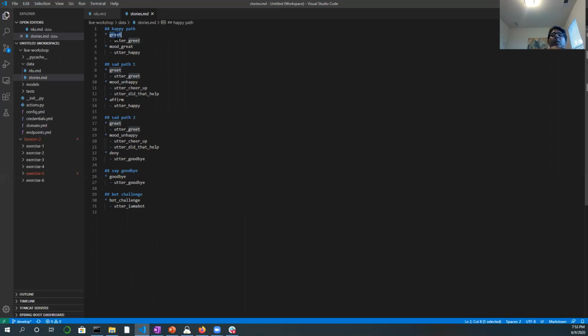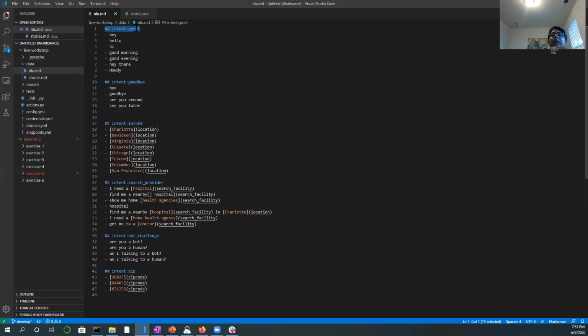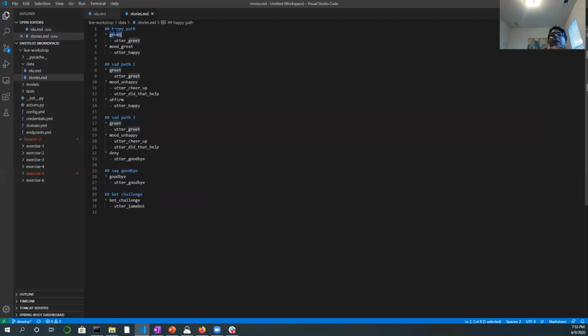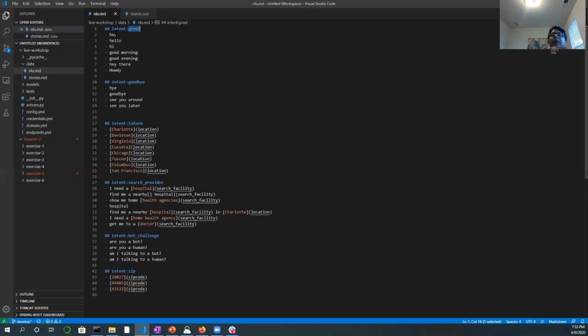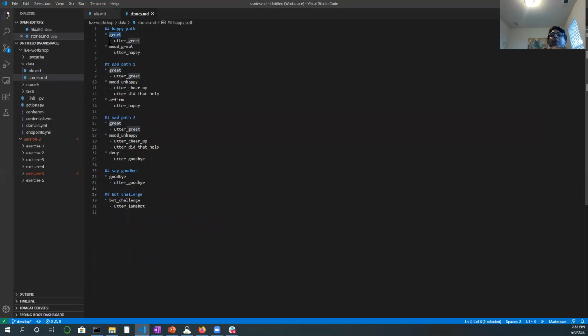the customer might say. So where do these values come from? These greet, if you remember, they're coming from our nle.md greet, right? So the flow goes that the customer comes and greets you with one of these utterances, hey, hello, hi. Then the bot is supposed to reply back. The bot is supposed to reply back with something called utter greet, and then the customer would say how his day is